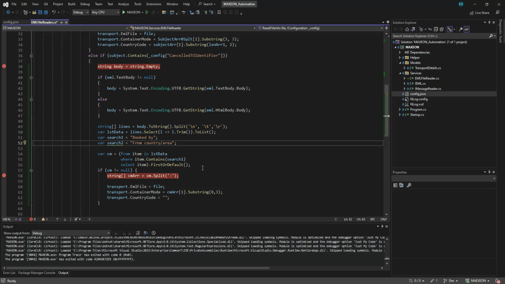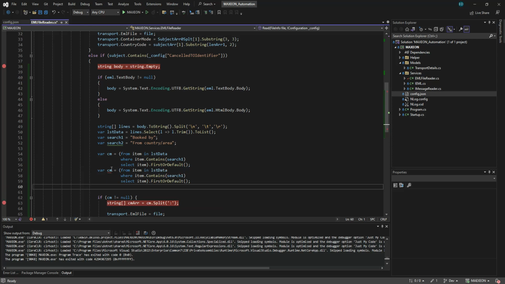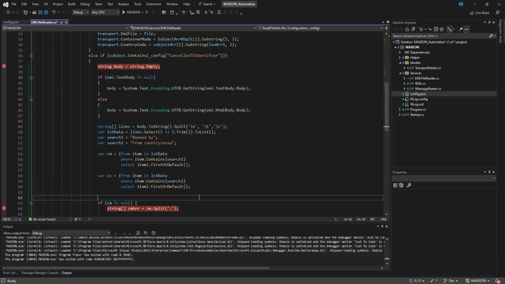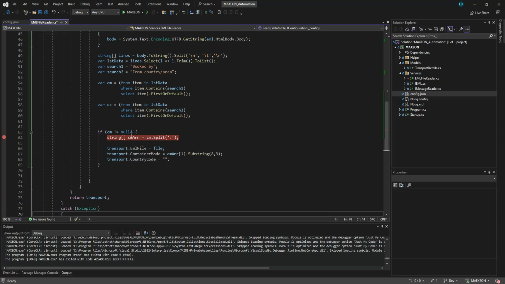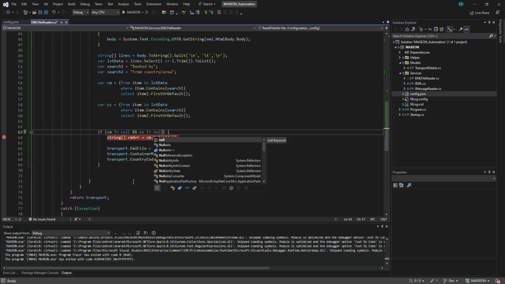again I have to put it like this, so I just copy paste this one. Country code CC and item in list data where item does constrain search to, select item not to, so something like that. And then we just put a condition here, CM is not equals to null and CC is also not equals to null, so that we are going to grab.